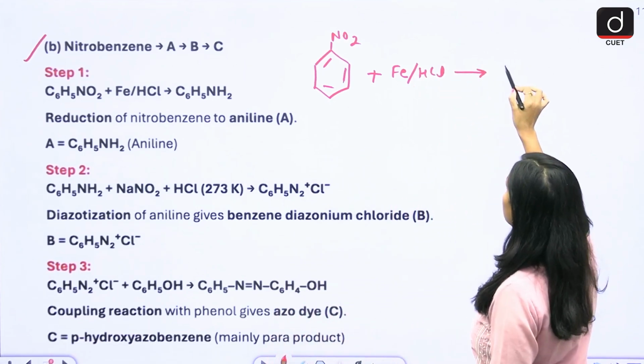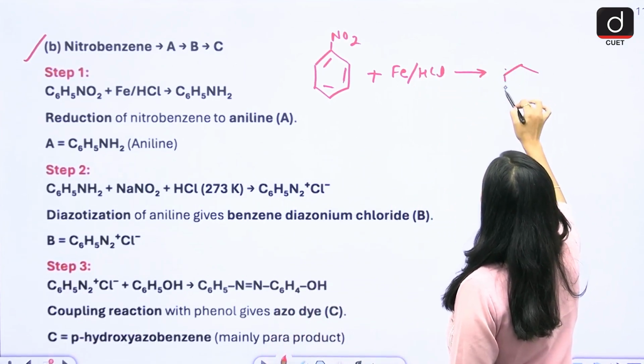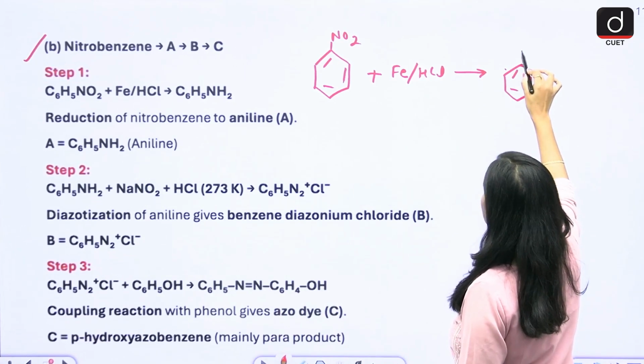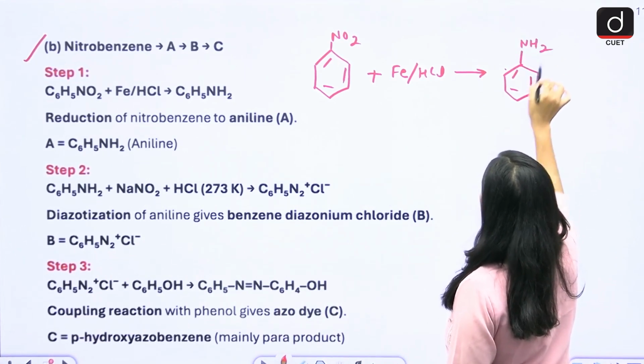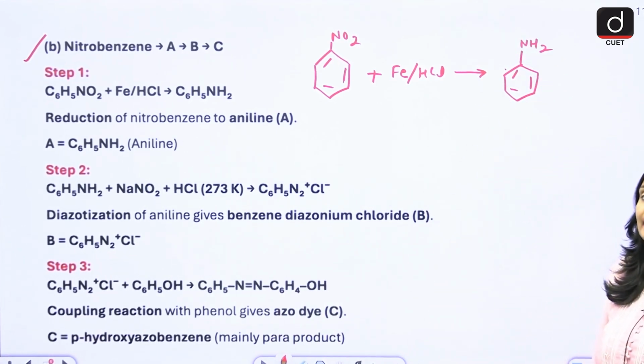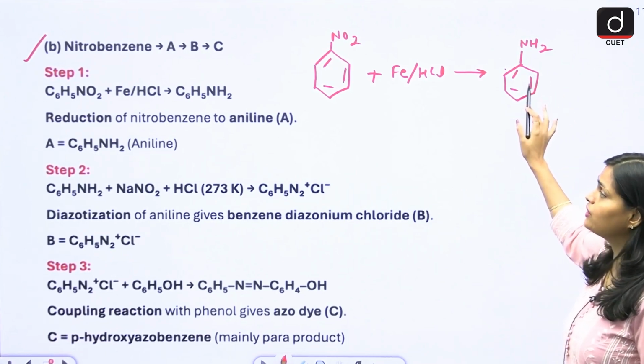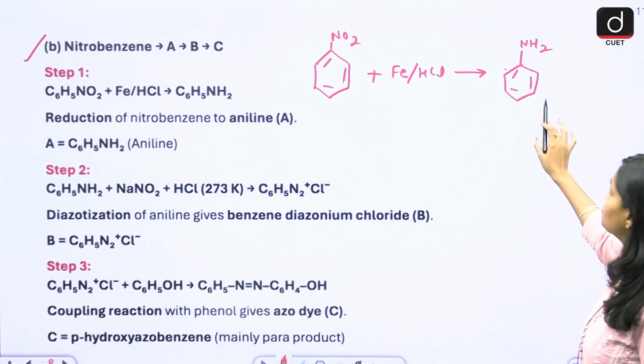This is your first product, C6H5 benzene, and this nitro group reduces to amine group. So reduction of nitrobenzene to aniline.